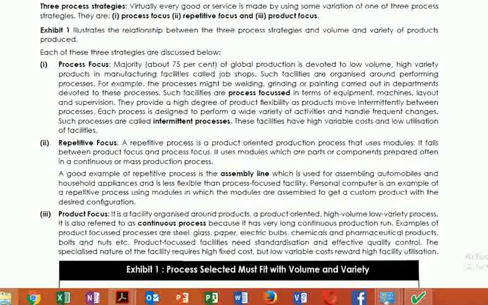As an example, there are certain processes in manufacturing industries like welding, grinding, etc., which are specialized processes. Specialized means they require high skill operators for carrying out those processes, as they are very complicated and require high skill. If they are done carelessly, they can cause a big accident or big loss to any company.